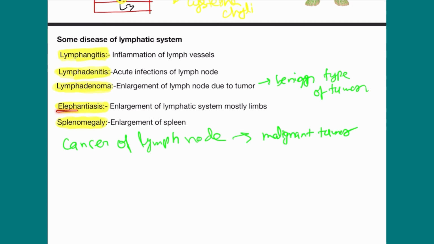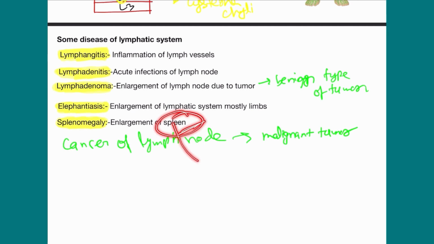Elephantiasis: you have already seen some people have a larger foot or hand like an elephant, so it is also called elephantiasis. This is the enlargement of the lymphatic system mostly in the limbs like upper and lower limbs. It also affects the genital area. When inflammation occurs in the limbs, then it affects the genital area. This is called elephantiasis. And splenomegaly is the enlargement of the spleen.